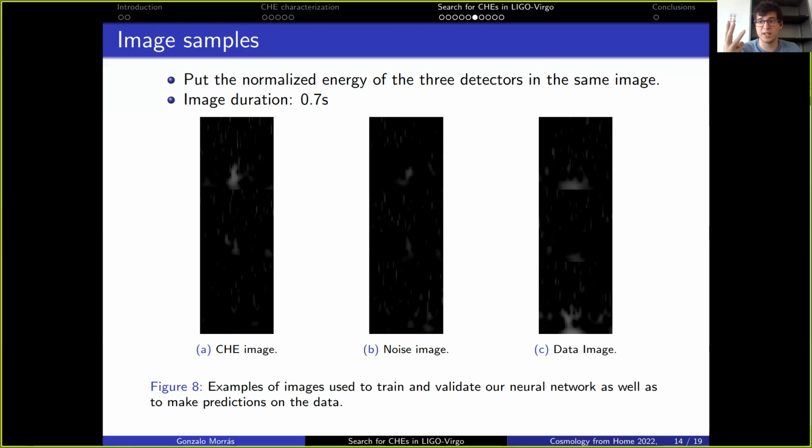So we have three different classes of images. We have close hyperbolic encounter images, which are obtained by injecting close hyperbolic encounters into shifted detector data and selecting those that are detected by the correlation trigger. Then we have the noise images, which are just the ones that we obtain when we run the correlation trigger on shifted data. And obviously, the shifts in the close hyperbolic encounter images and the noise images are different. And finally, we have the data images, which are the ones generated by the correlation trigger when no shifts are applied to the data.